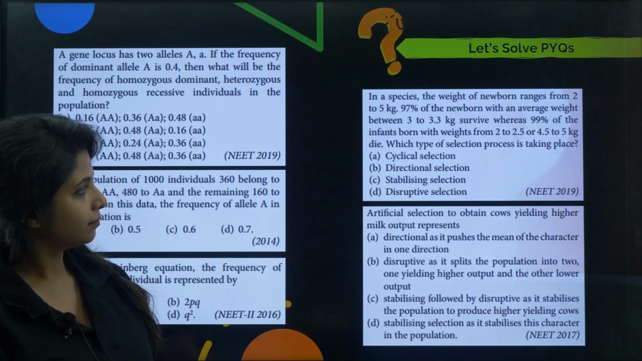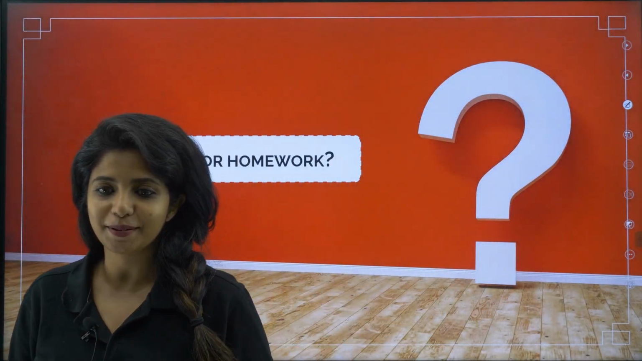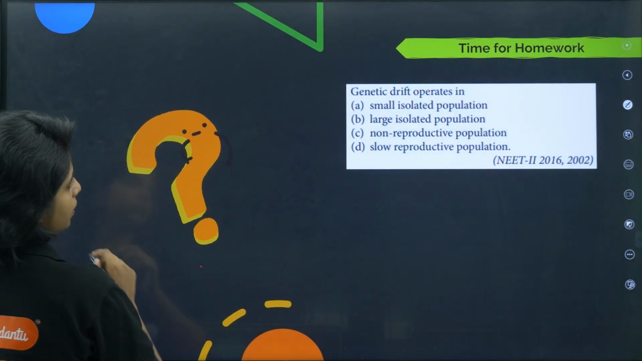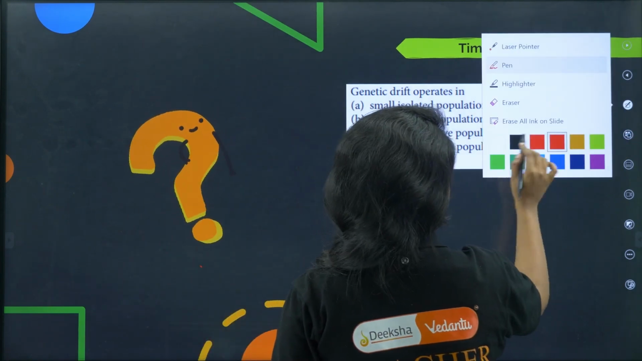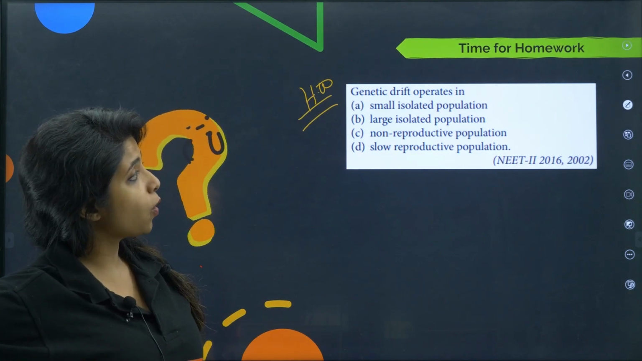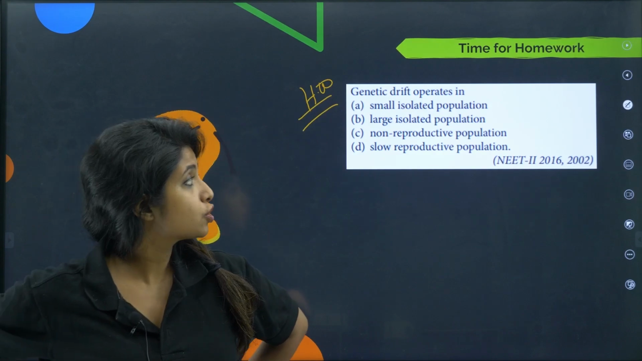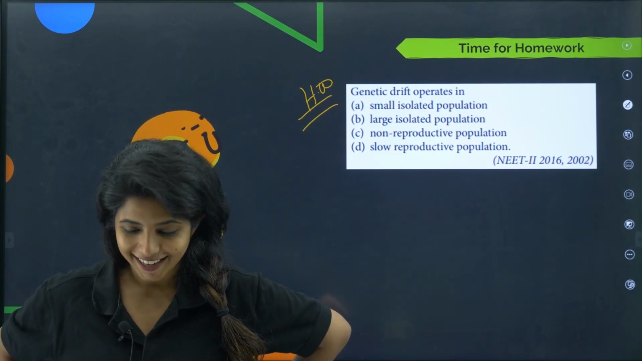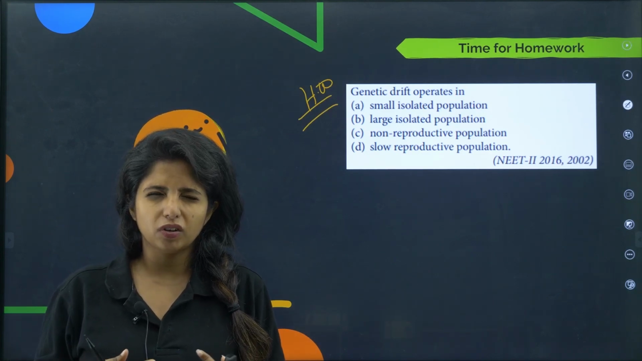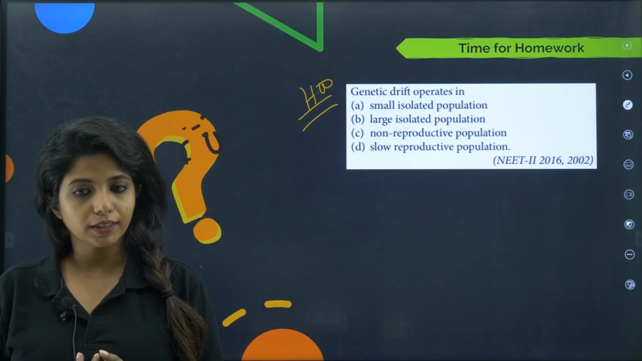Now, there is obviously homework time for you. You should be having homework. Without homework, nothing is complete, right? So I've definitely got a cute little homework for you. It's about genetic drift. It operates in what, children? Genetic drift operates in small isolated population, large isolated population, non-reproductive population, or slow reproductive population. What do you think is the answer for this? Where do you think genetic drift will show its effect? That is, drift of the allelic frequency by chance. Where does it show its effect the most? So you can tell the answer.